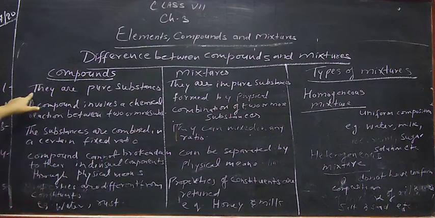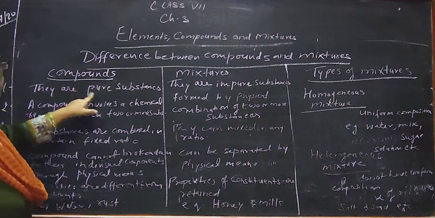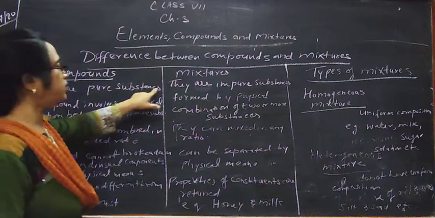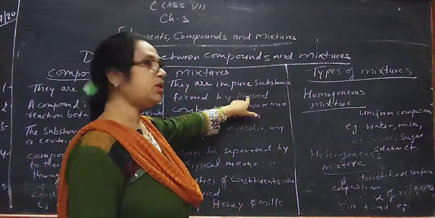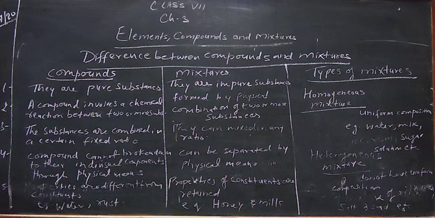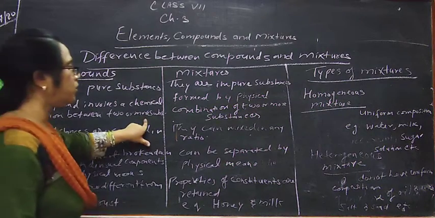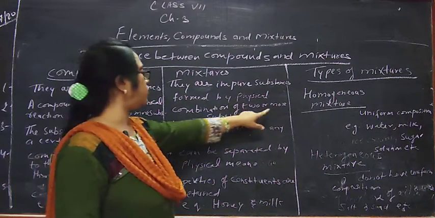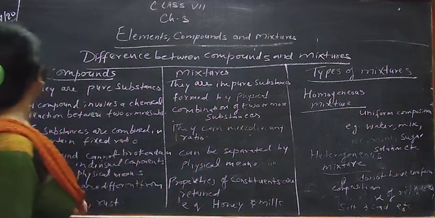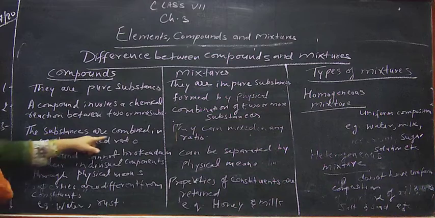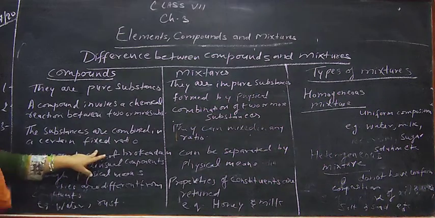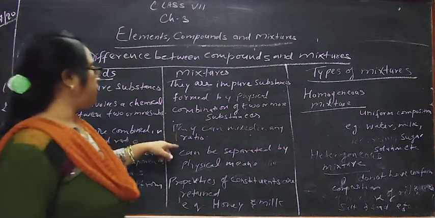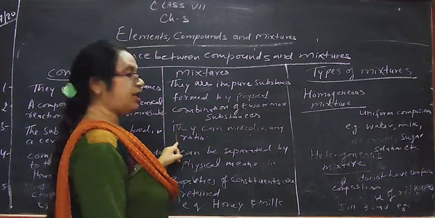See, first one, compounds are pure substances, and mixtures are impure substances. Second, compound involves a chemical reaction between two or more substances, and mixture is formed by physical combination of two or more substances. Third characteristic, in a compound the substances are combined in a certain fixed ratio. In mixture, they can mix in any proportion.